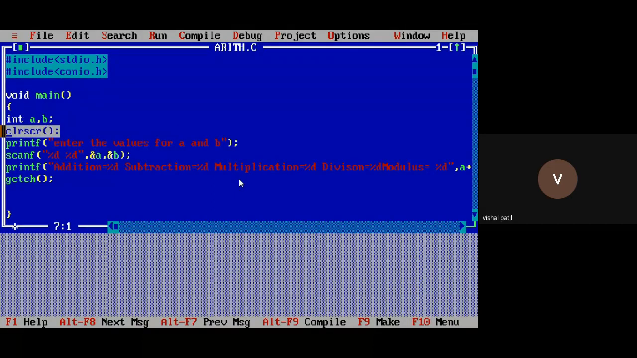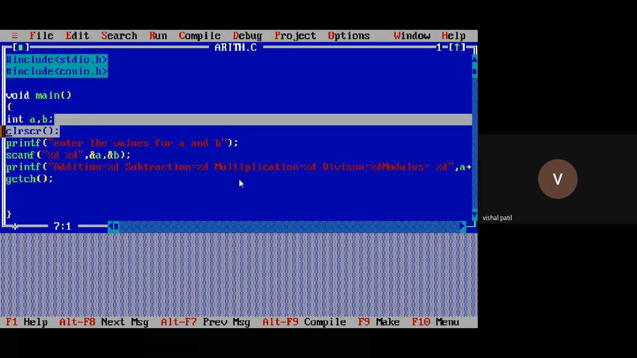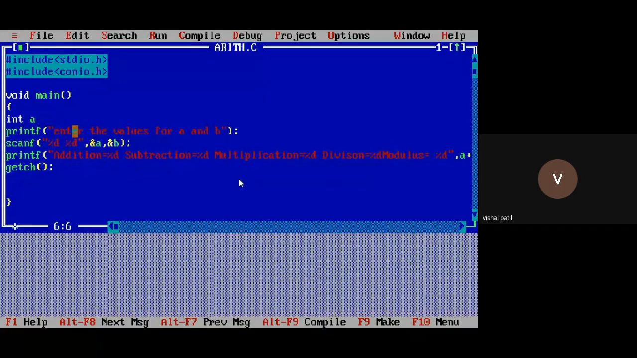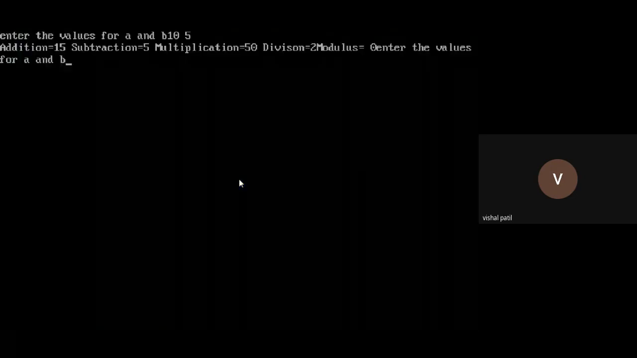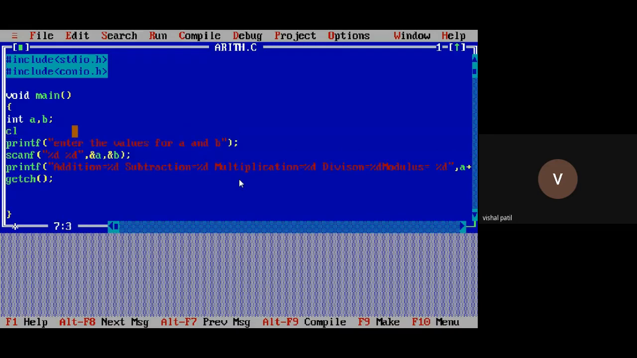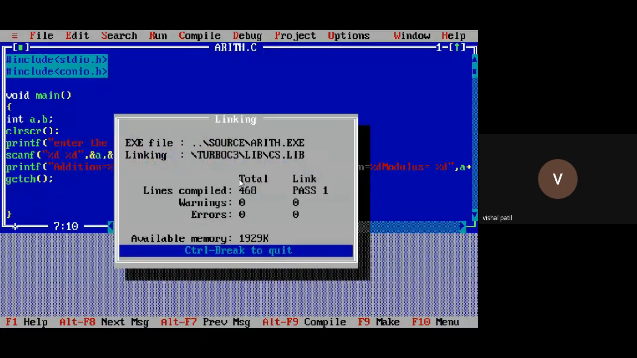Why do we use clrscr to clear the screen? Because if I forgot to write this, then every time I'm getting the previous output also, right? Now I change the input to 15, 5. But I'm able to see the previous output also. But I don't want to see the previous output. I'm just interested in the current output. So I write clrscr. Now see. It will be clear. 10 and 5.